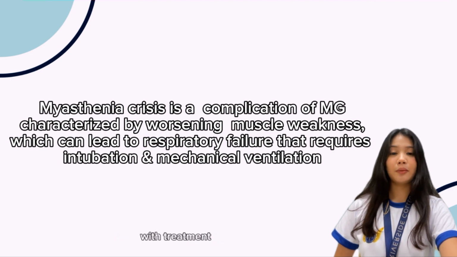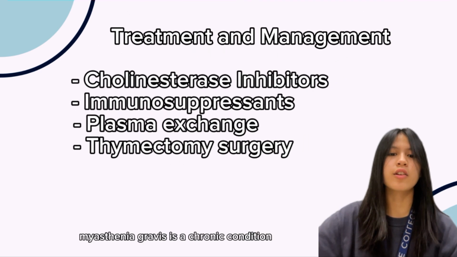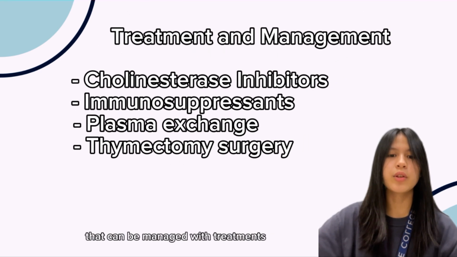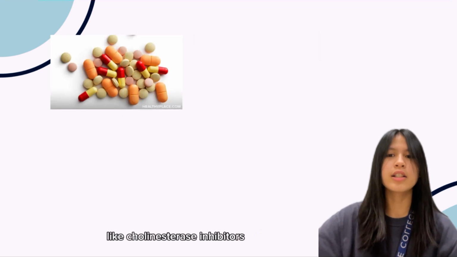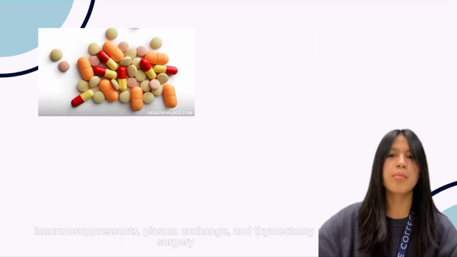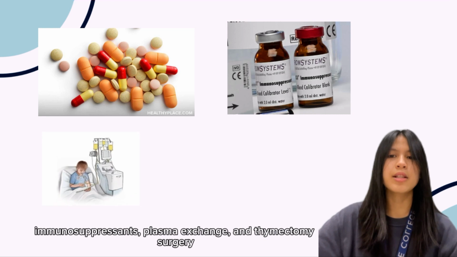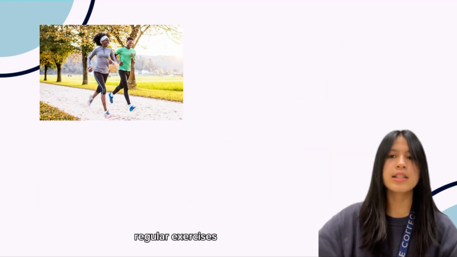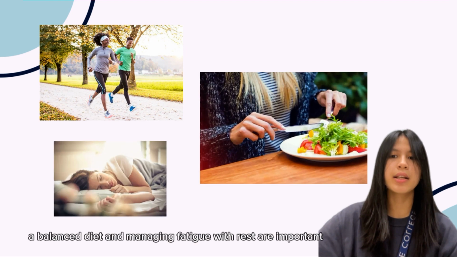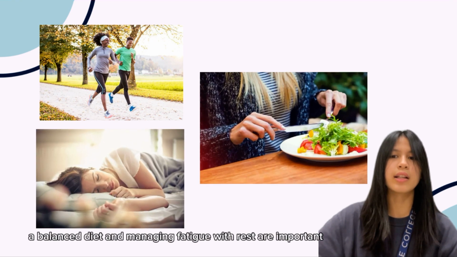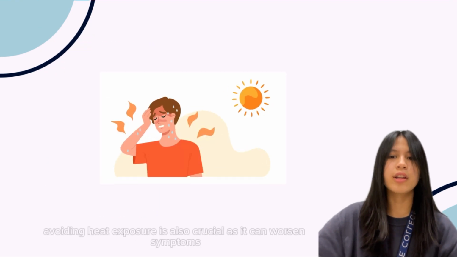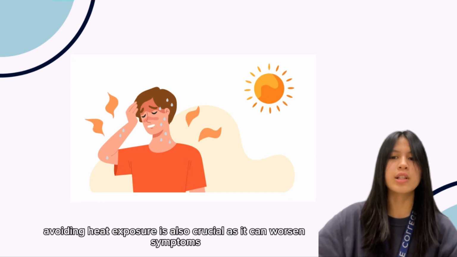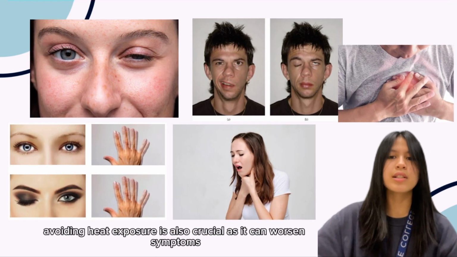Myasthenia gravis is a chronic condition that can be managed with treatments like cholinesterase inhibitors, immunosuppressants, plasma exchange, and thymectomy surgery. Regular exercise, a balanced diet, and managing fatigue with rest are important lifestyle adjustments. Avoiding heat exposure is also crucial as it can worsen symptoms.